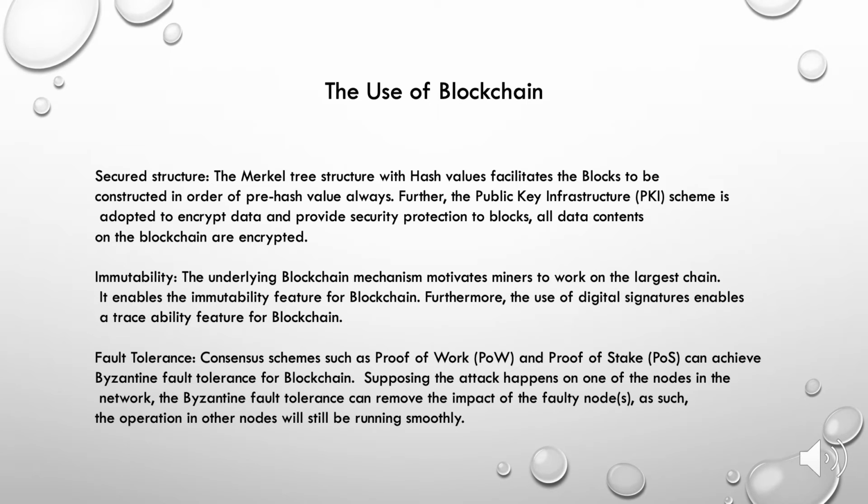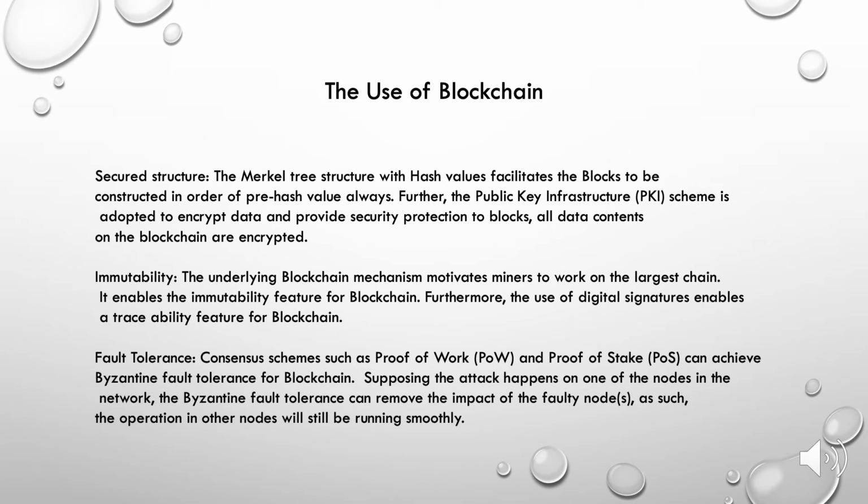And the immutability of blockchain motivates miners to work on the longest chain. It enables the immunity feature for blockchain. And the use of digital signatures enables a traceability feature for blockchain. And the fault tolerance of blockchain uses consensus schemes, like proof of work and proof of stake.